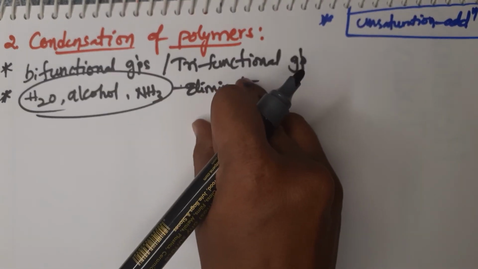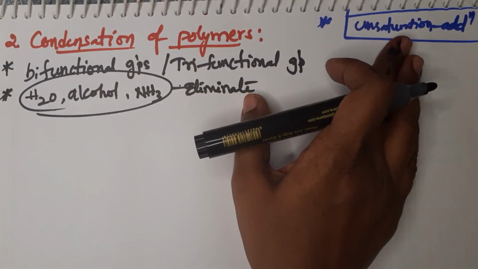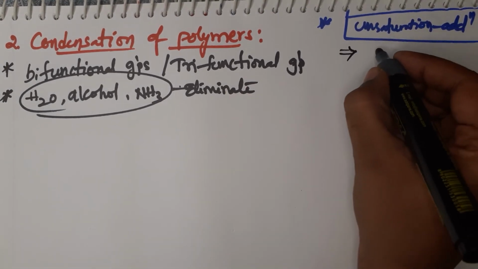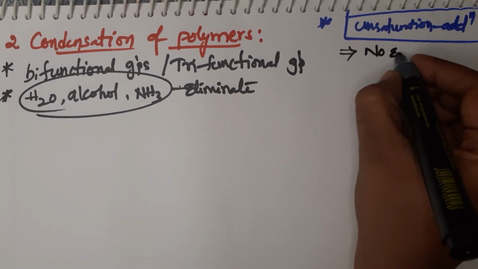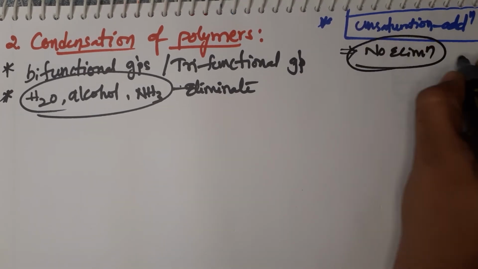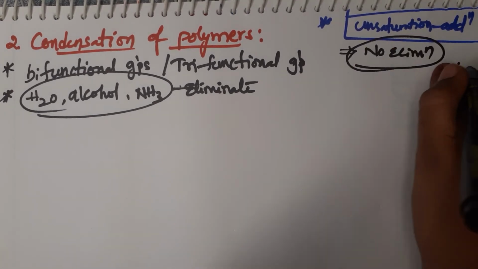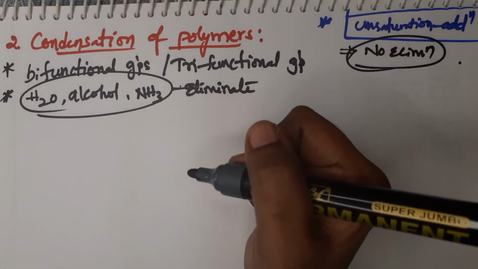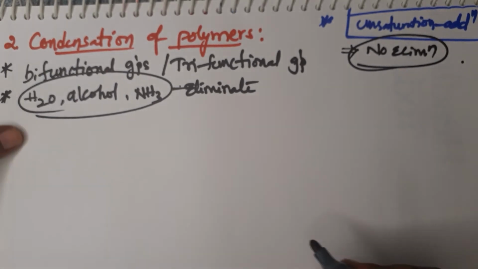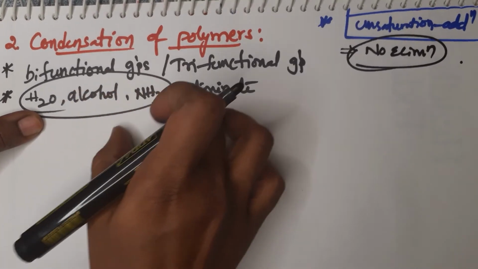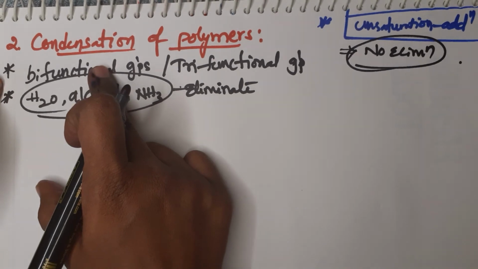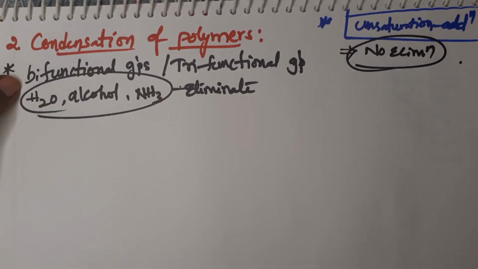Such kind of polymerization is called condensation polymerization. Coming to addition polymerization, there is no elimination, we simply add the monomers as they are, and we get the polymers. In condensation polymerization, we are removing simple molecules like this, and the monomer should contain, what is the condition? They should contain bifunctional or trifunctional groups.